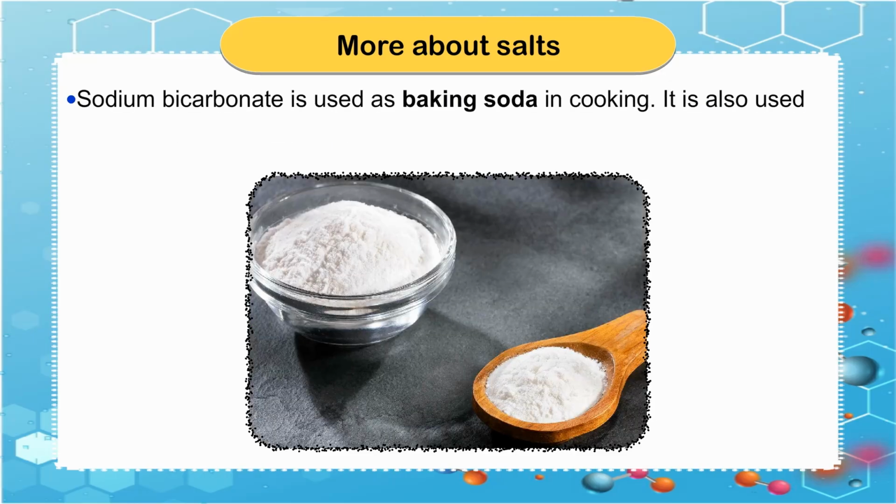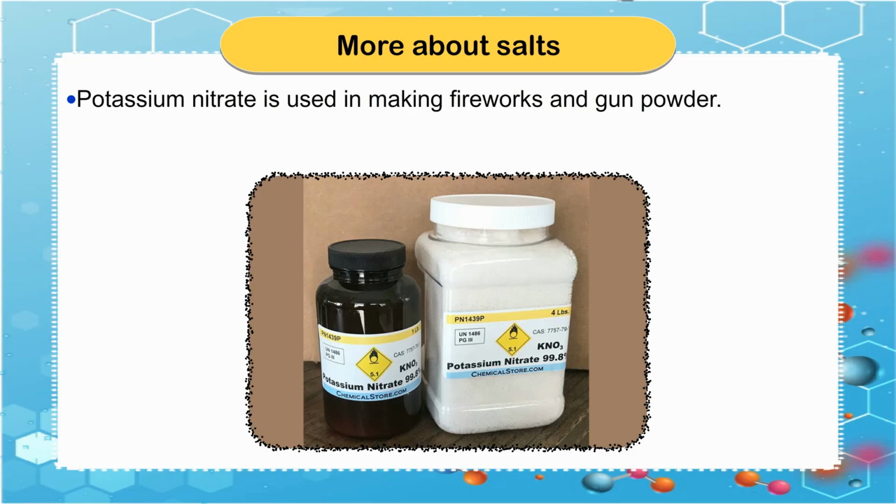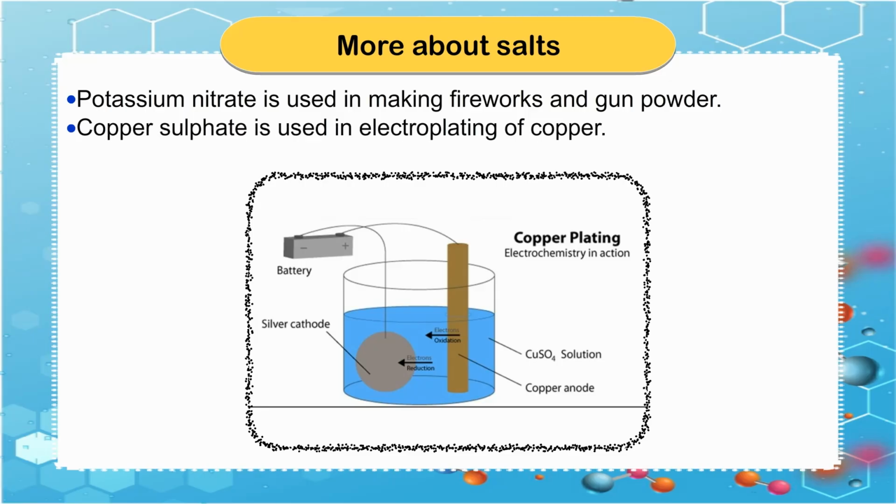Sodium bicarbonate is used as baking soda in cooking. It is also used in fire extinguishers. Potassium nitrate is used in making fireworks and gunpowder. Copper sulfate is used in electroplating of copper.